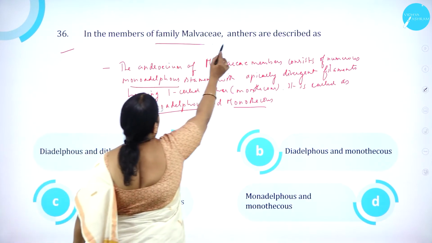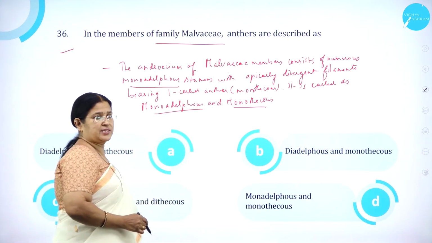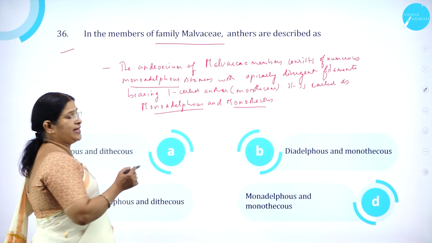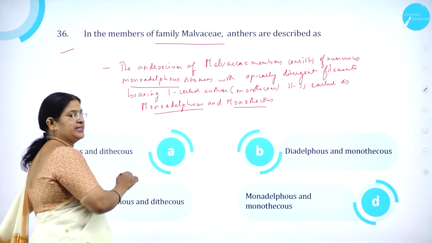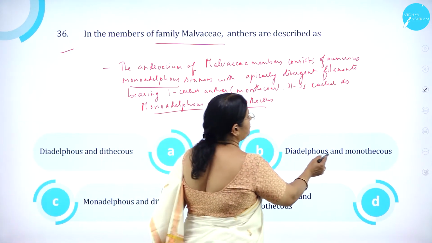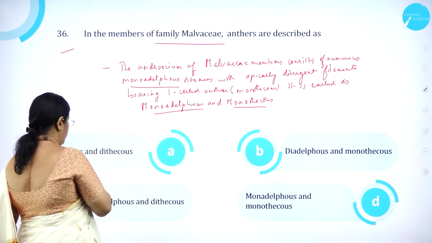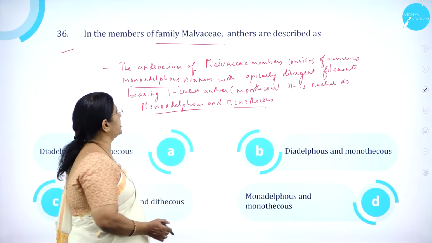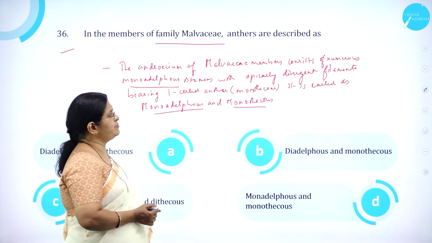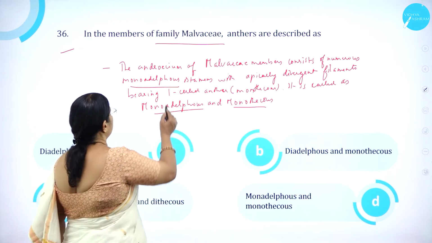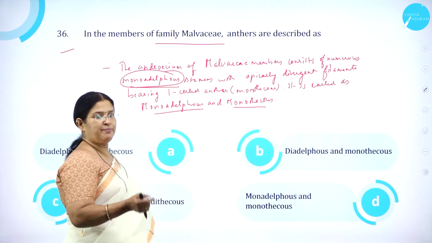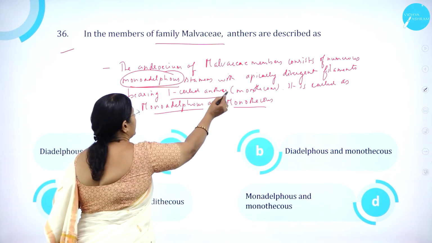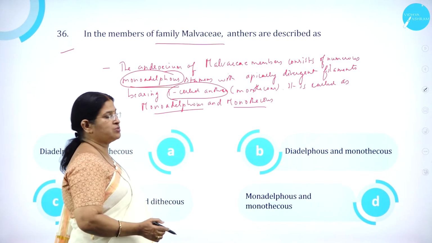In the members of family Malvaceae, anthers are described as, for example, if we take hibiscus, which belongs to family Malvaceae, the anthers are described as: option A, diadelphous and dithecous; option B, diadelphous and monothecous; option C, monoadelphous and dithecous; and option D, monoadelphous and monothecous. The androecium of Malvaceae members consists of numerous monoadelphous stamens, all bundled into one bundle, with apically divergent filaments bearing one-celled anthers, that is, monothecous. So it is called what?